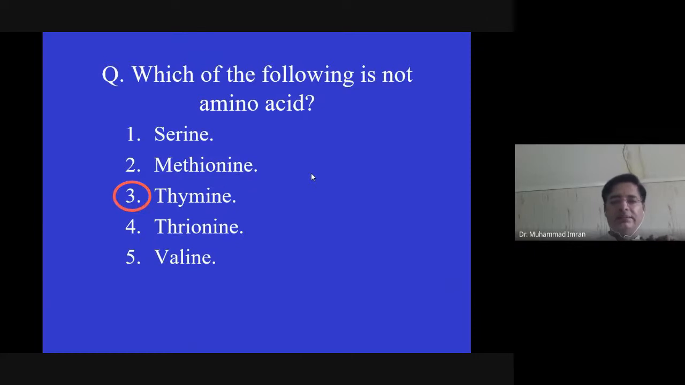Which of the following is not an amino acid? Thymine. What is thymine? It is a nitrogenous base, okay? So thymine is not an amino acid.